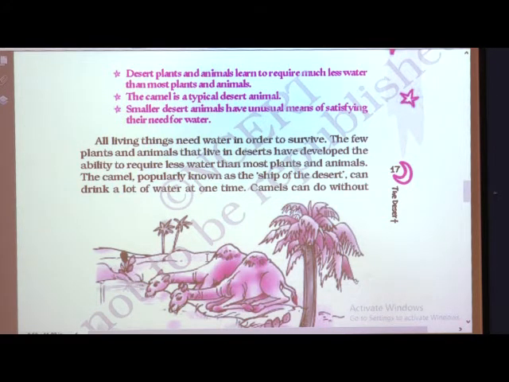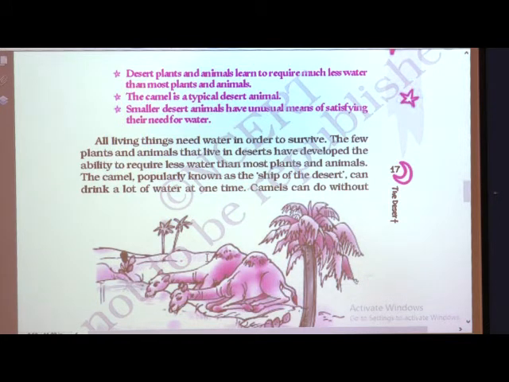The first point: desert plants and animals require much less water than most plants and animals. Mostly plants and animals need much more water, as we humans need at least 8 to 10 glasses per day, and it is different in ratio for animals living in our area. But animals living in the desert are different.